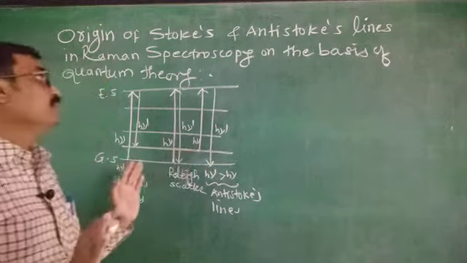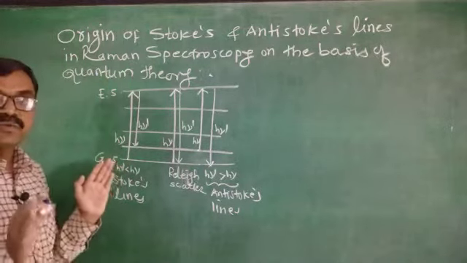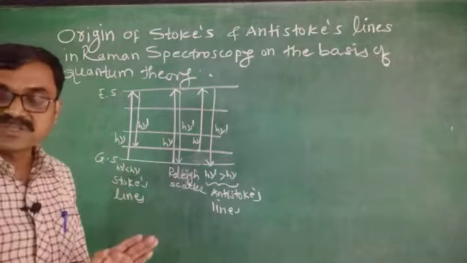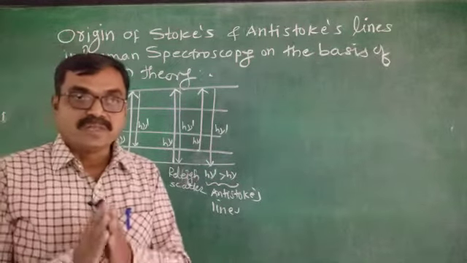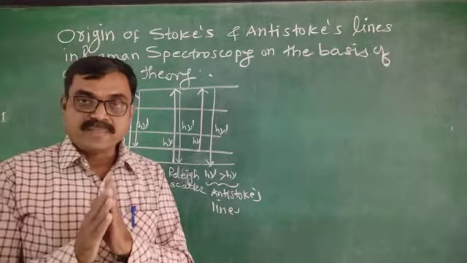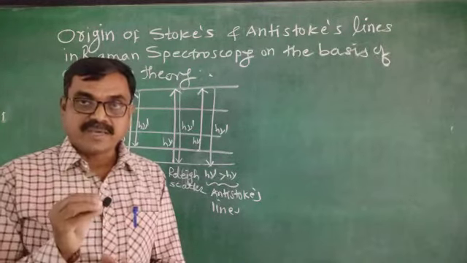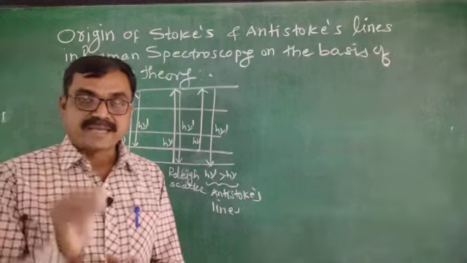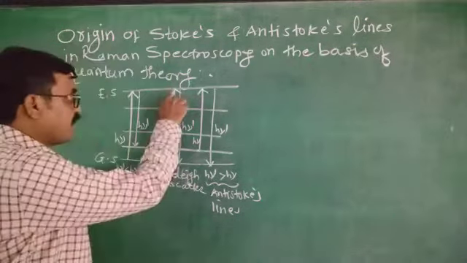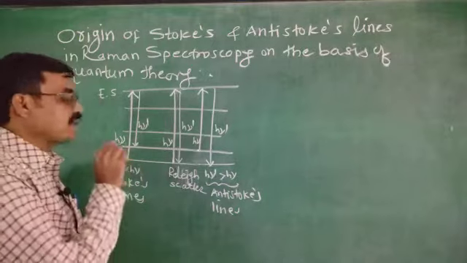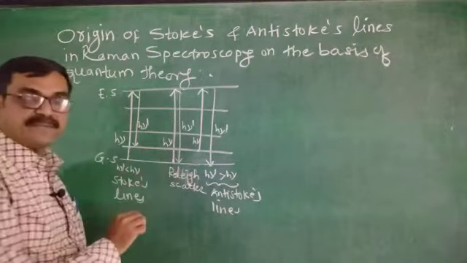Again, this is the origin of the Stokes and anti-Stokes lines on the basis of quantum theory. You must only know that when the energy of the incident light is the same as that of the scattered light, the scattering is Rayleigh light scattering.